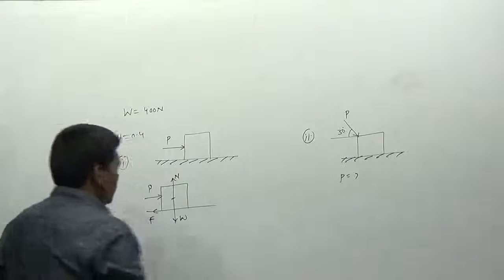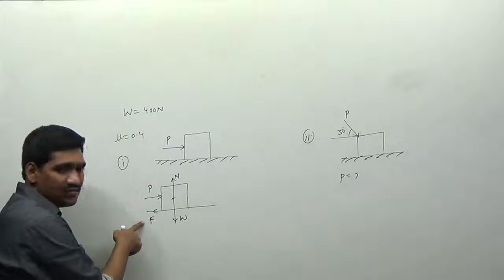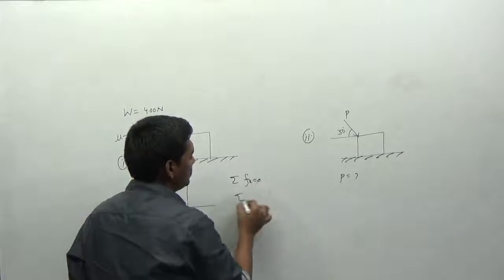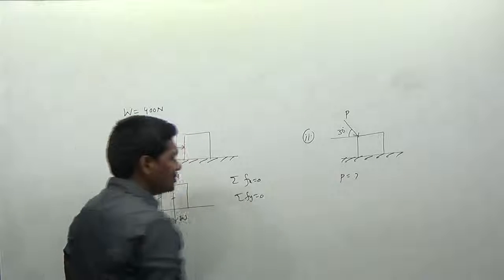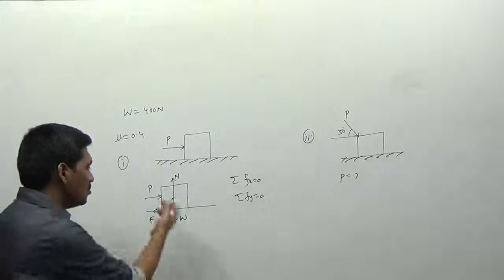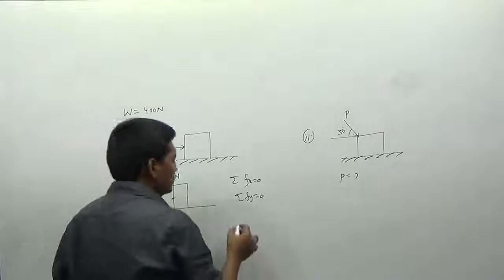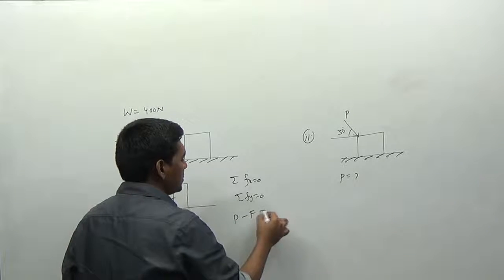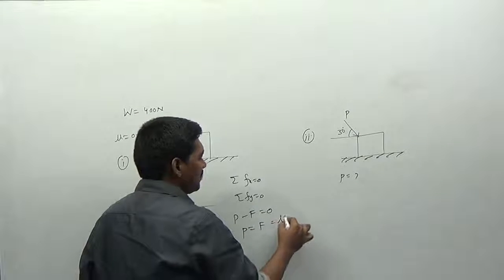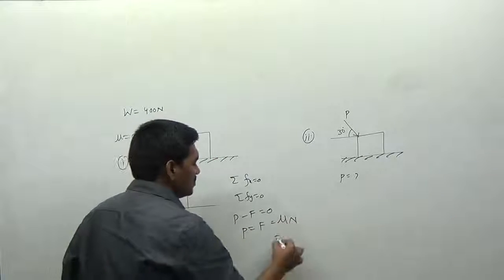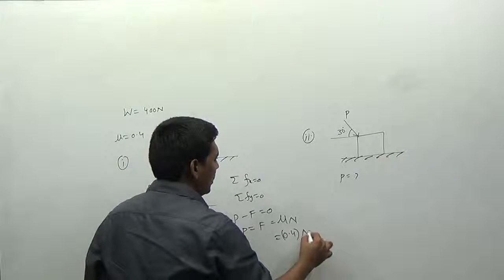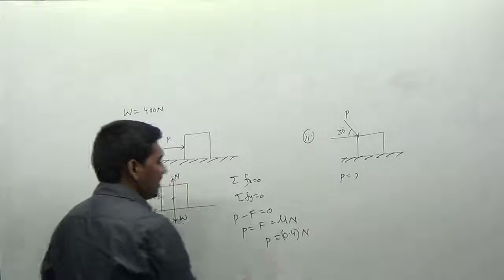Now, I can write the equations of equilibrium. Sigma Fx is equal to 0 and sigma Fy is equal to 0. And we can also apply sigma M is equal to 0 if it is required. So I can write P minus F is equal to 0, and P will always be equal to F. The value of F is equal to mu into N, where mu is 0.4. I need the value of N to determine the value of P.